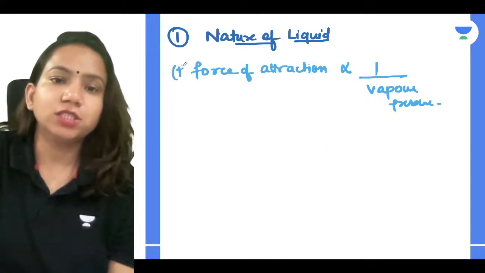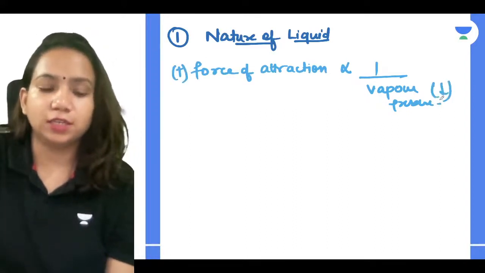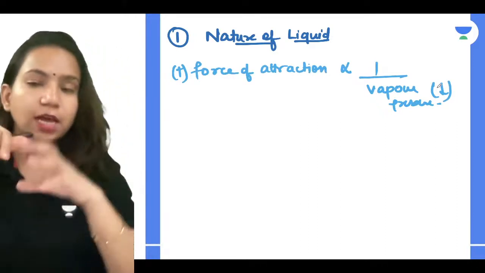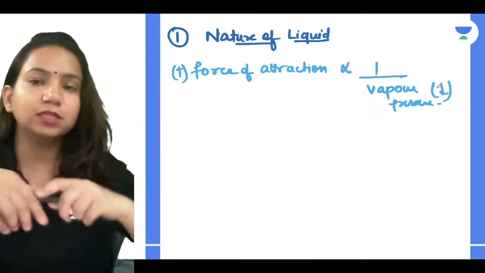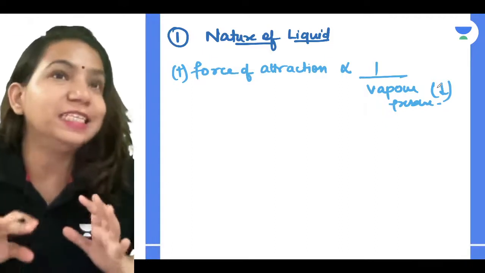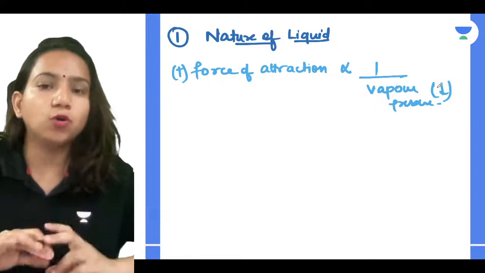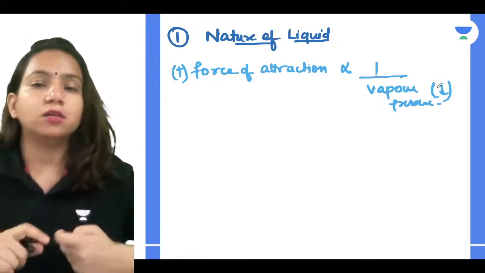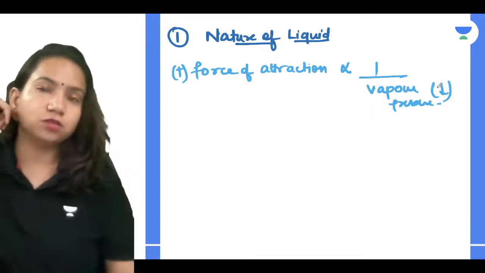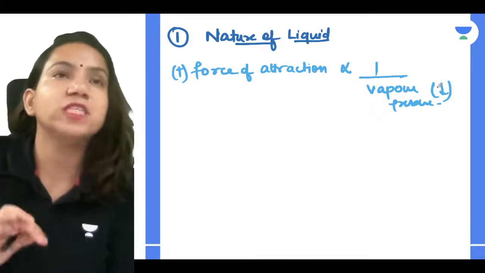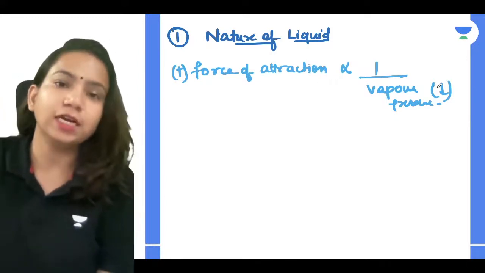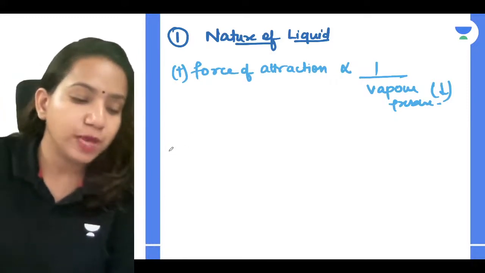So the force of attraction increases, vapor pressure decreases, because obviously it is going to take time to break the strong bond, right? If you have a strong bond between the particles, it's not going to break easily. So you have to apply more force, like it's strong, so it will take time to break the bond and generate vapors. Obviously, if there are fewer vapors, there will be less vapor pressure, and that's what we can understand. So nature of liquid we have understood.